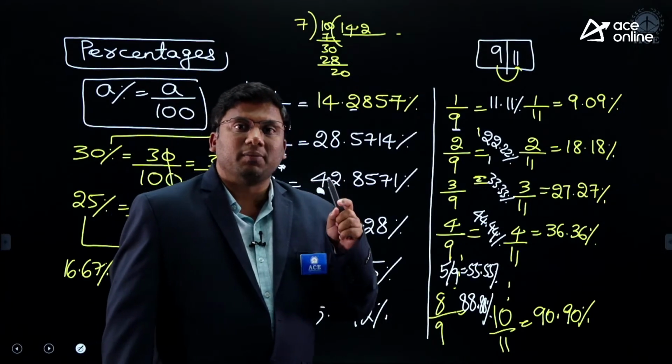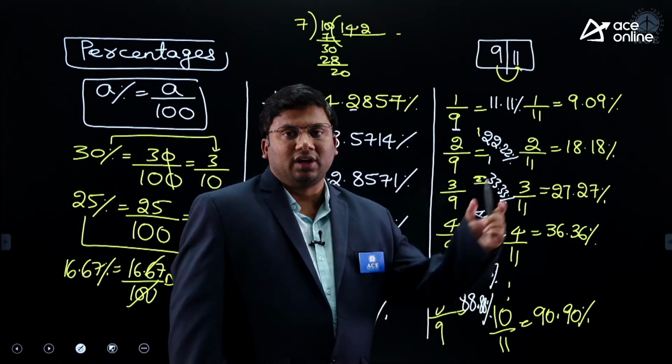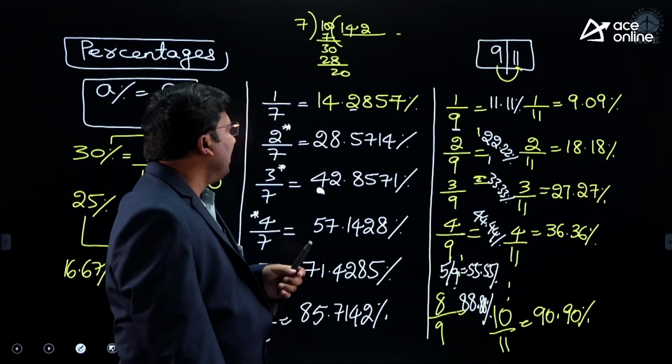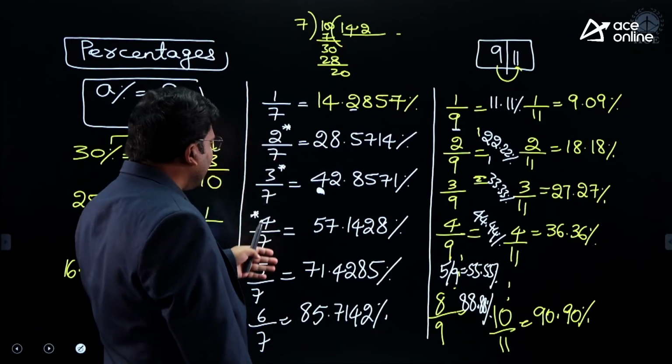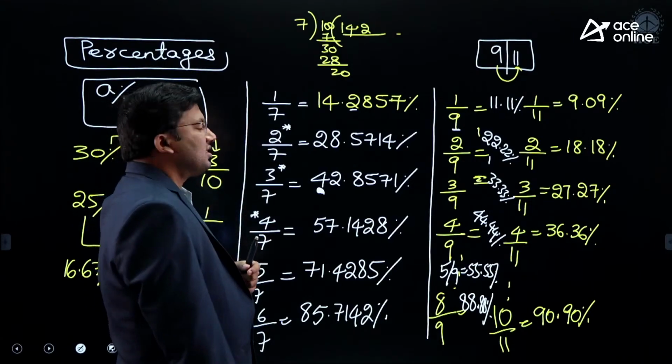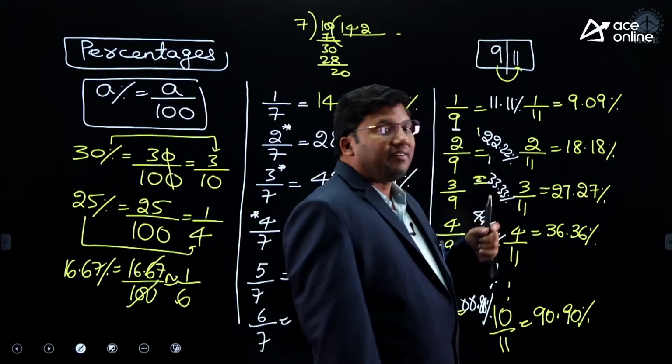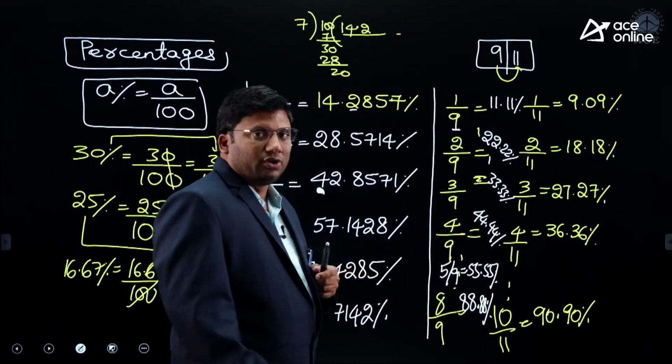The USA emergency number is 911. The USA WTC collapse date is 9 by 11. I hope the shortcut for when the denominator is 7 is clear to you. When the denominator is 9 and 11, I hope they are also clear to you.